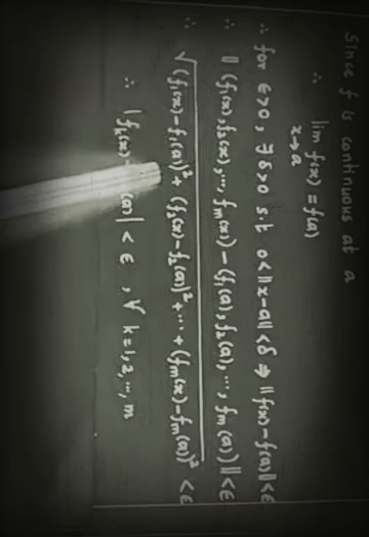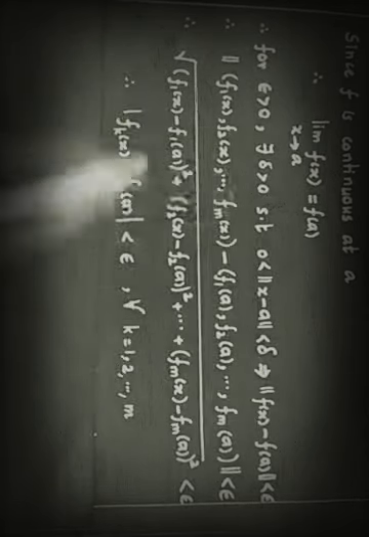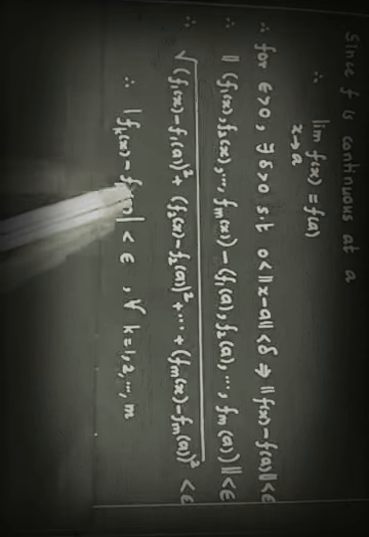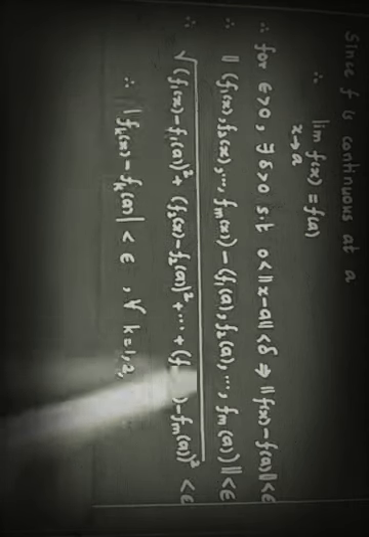When this is strictly less than epsilon, each component's modulus is less than or equal to this whole square root. So each term like |fk(x) minus fk(a)| is less than epsilon, because this square root is strictly less than epsilon. We have |f1(x) minus f1(a)| less than epsilon, |f2(x) minus f2(a)| less than epsilon, up to |fm(x) minus fm(a)| less than epsilon.